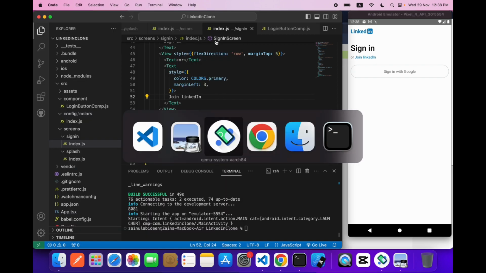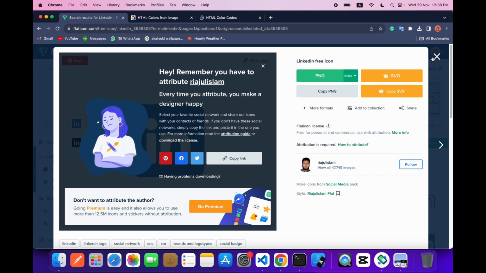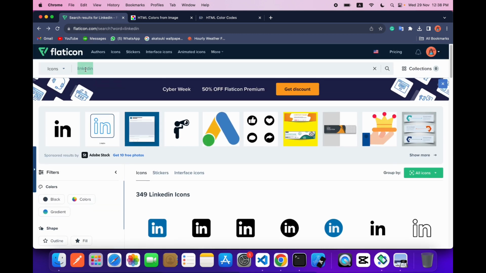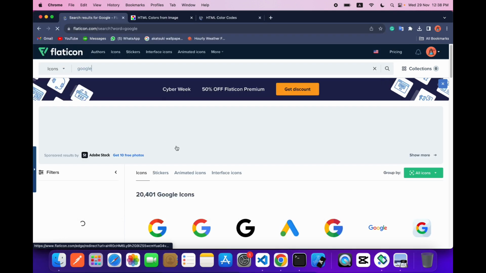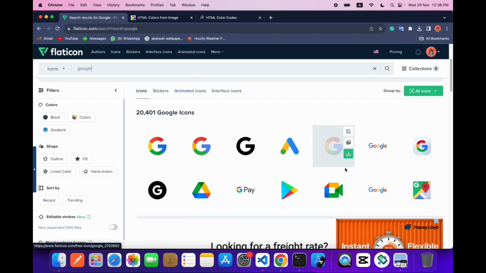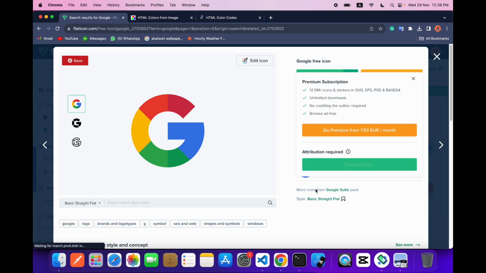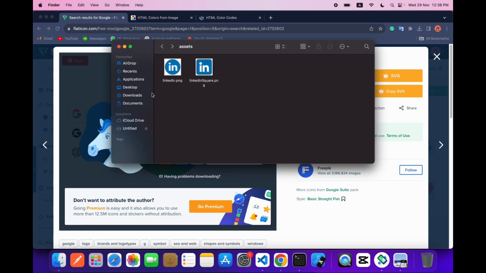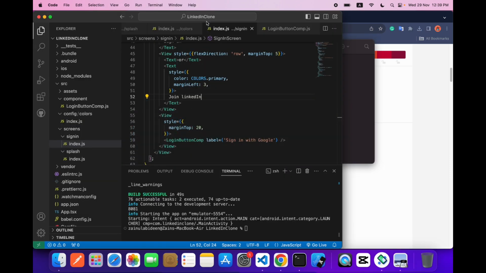Now we need an image, so let's download the image from Flaticon. Okay, so this is the image. I will copy it, free download. Now let's go to downloads, Google, and okay, now what we have to do, like inside the image,